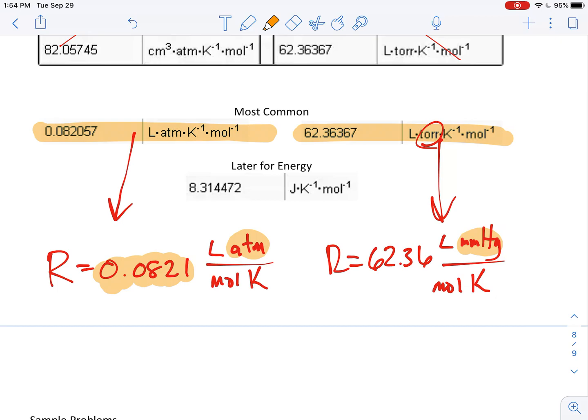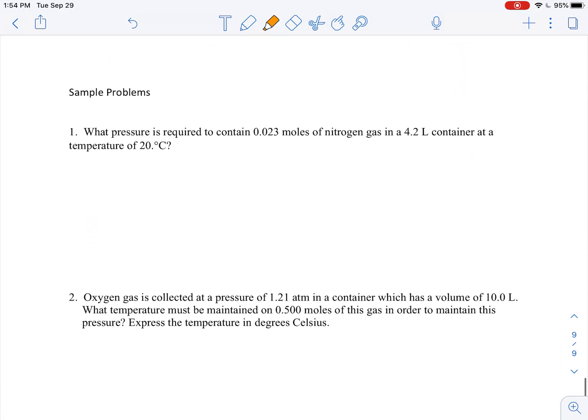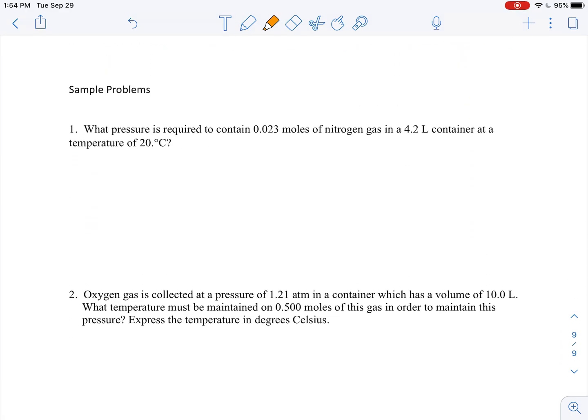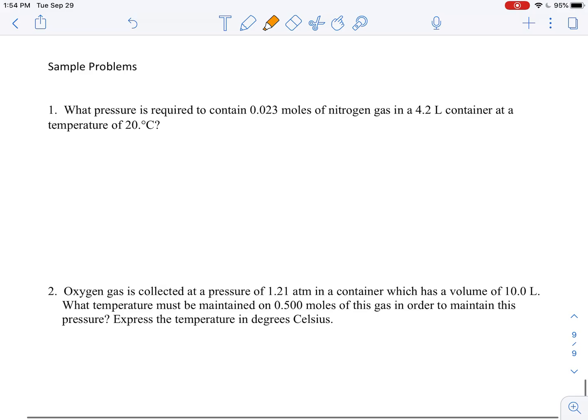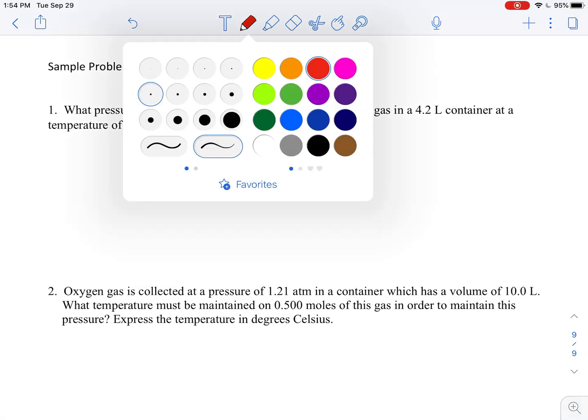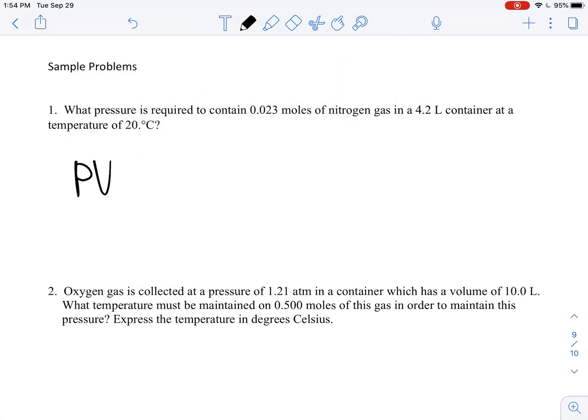If it's in millimeters of mercury or torr, use the 62.36. So what kind of sample problems are there? They're quite simple. This one says: what pressure is required to contain 0.023 moles of nitrogen in a 4.2 liter container at a temperature of 20 degrees Celsius? So what have we got here? We have PV equals nRT.